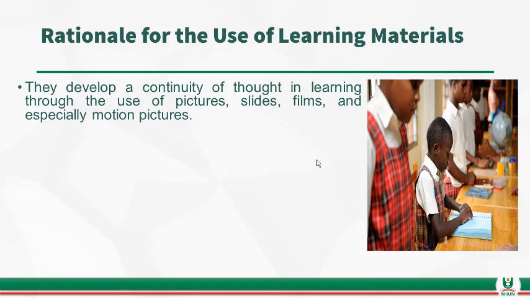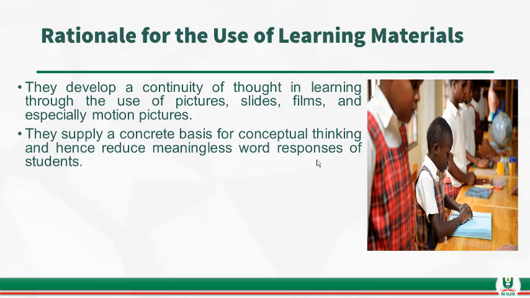They also supply a concrete basis for conceptual thinking and hence reduce meaningless word responses of students. There are many ways a teacher may teach, and the student will be thinking of how that thing can be. But with the aid of learning materials, by taking that thing out for students to see, it brings about a concrete basis and concrete understanding.